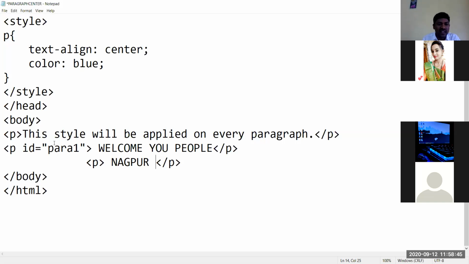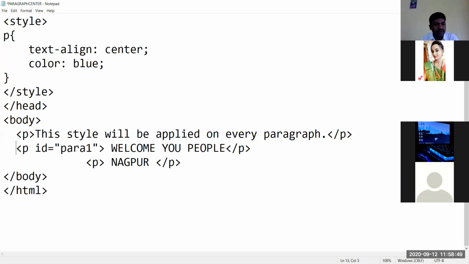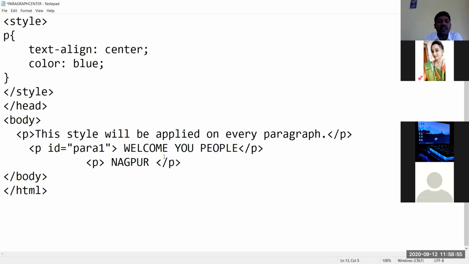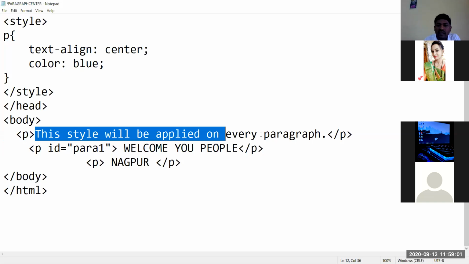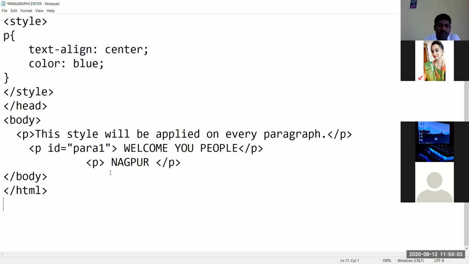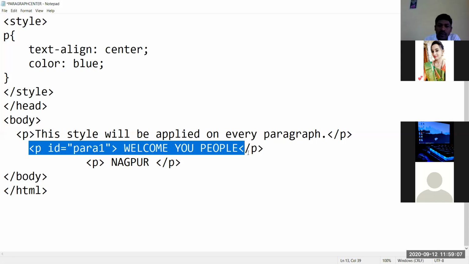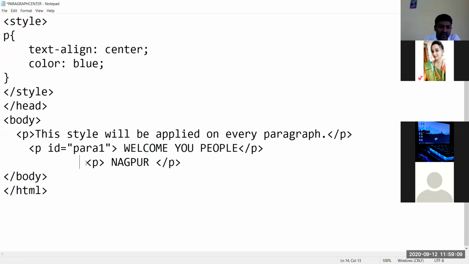These three paragraphs of text become centered. This style will be applied on every paragraph. That means add here a paragraph, welcome you people, then P is open, P is closed, Nagpur.